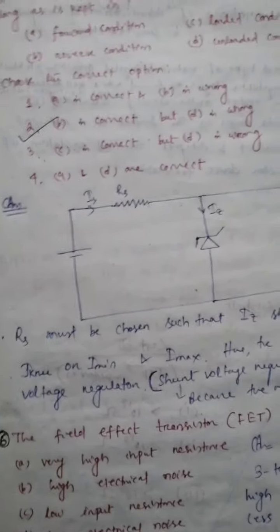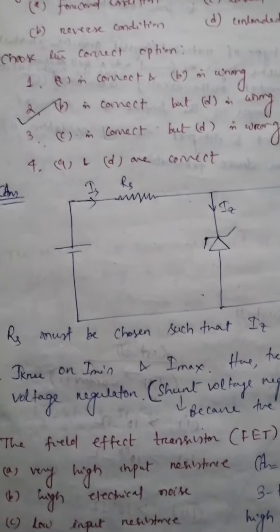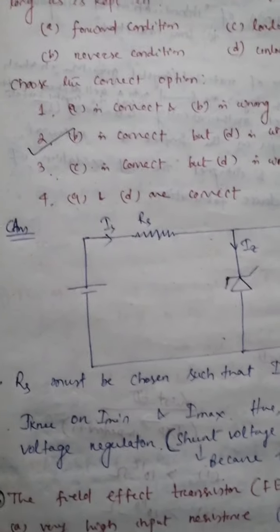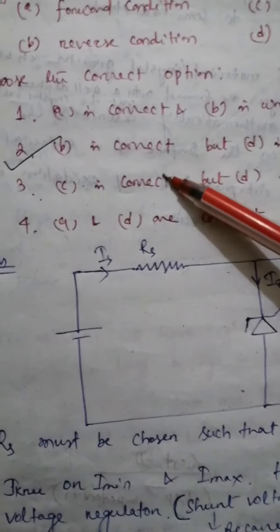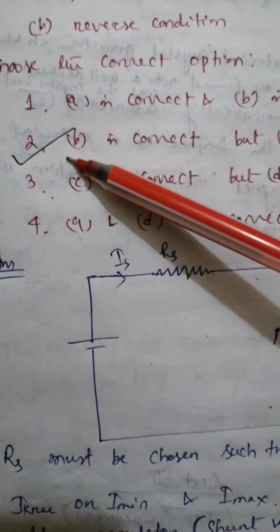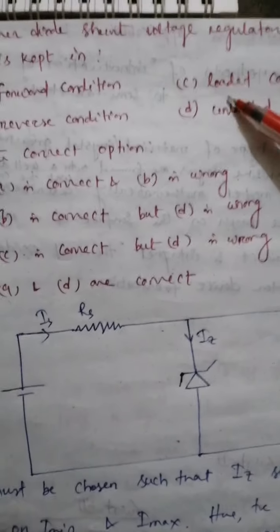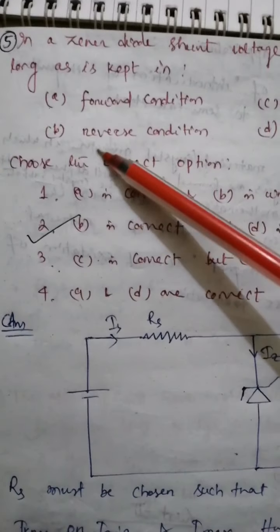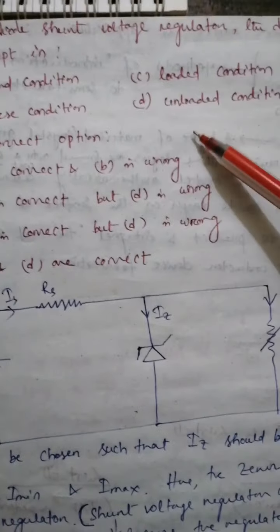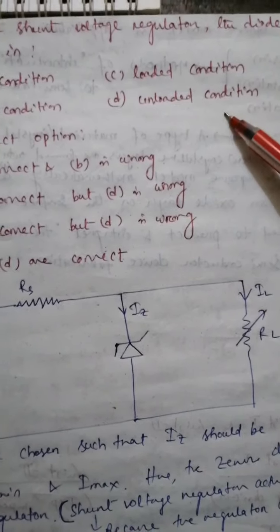And the options are given in combination form. So among these, the answer will be option number 2, that is B is correct but D is wrong. B is correct means it must be in the reverse condition, and D is wrong means unloaded condition is wrong. That means the condition should be loaded.